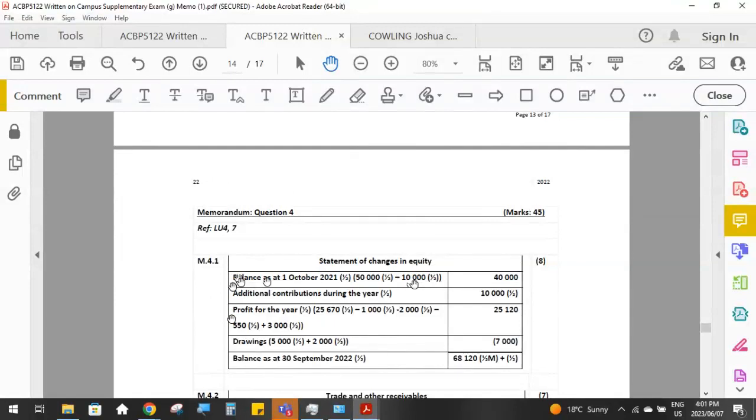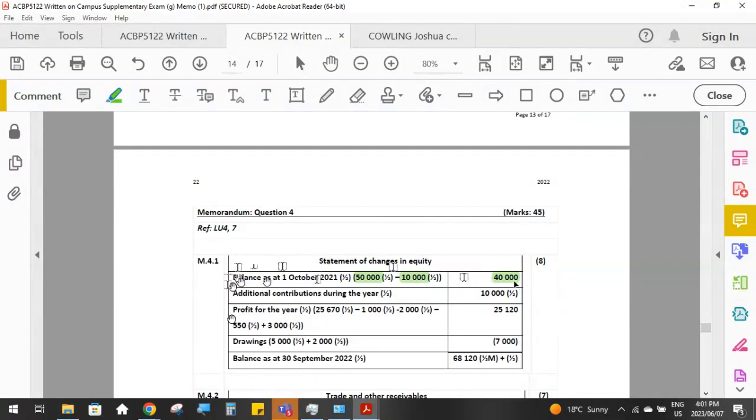So as I showed you in the workings already, our trial balance is showing that at the end of the year, we have got a closing balance of 50,000, but the additional information told us that during the year, the owner contributed 10,000. So that means we started the year out with 40,000. So you must show balances at the 1st of October 2021 is then 40,000.